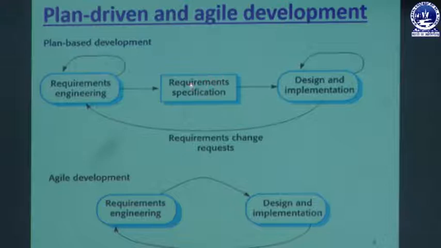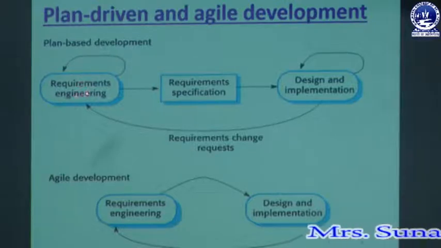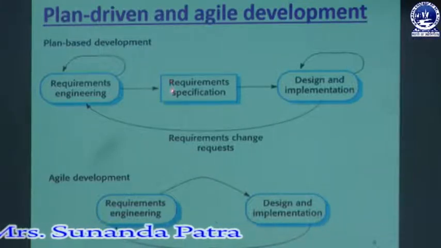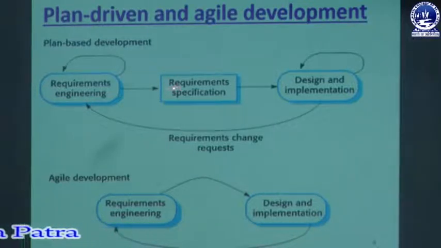So what actually do we need? We need to go back to the requirement engineering. There we should follow all those iterative processes, the requirement elicitation, the user requirement, system requirement and all that. There we will make the change, then again we will go to the requirement specification. So what actually it is, it will double our work. So this is the plan based development.